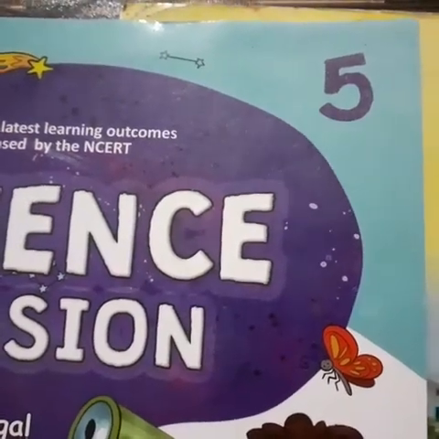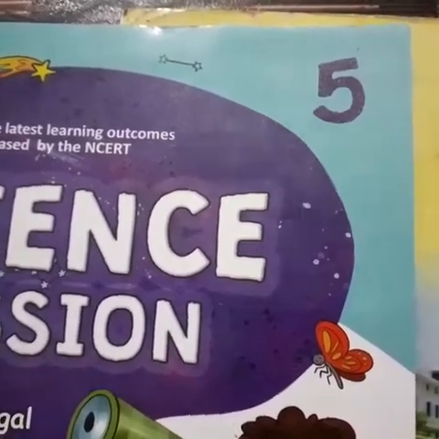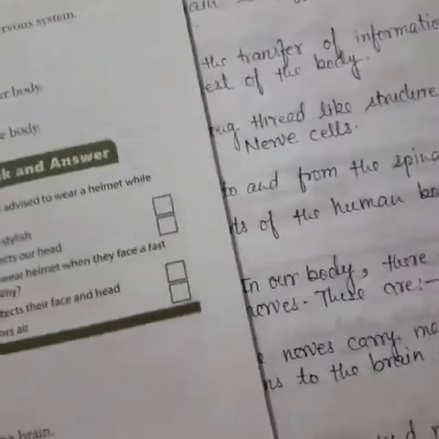Good morning, class 5th. Today we have started chapter number 4, the nervous system. Last time we discussed the brain and its different parts. Again I will repeat some important points.